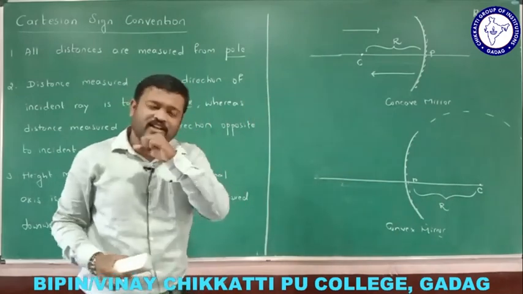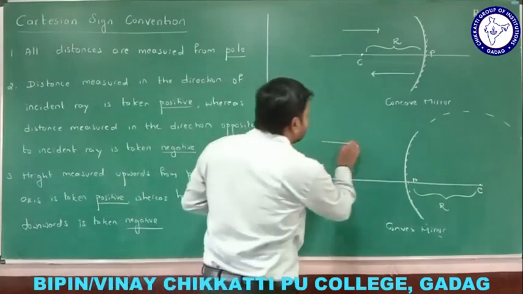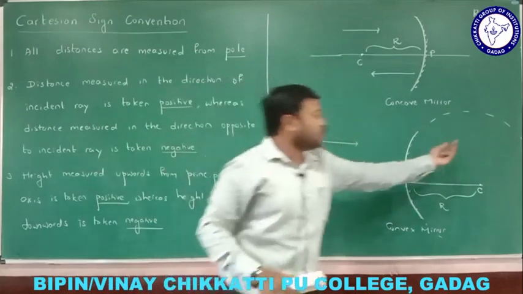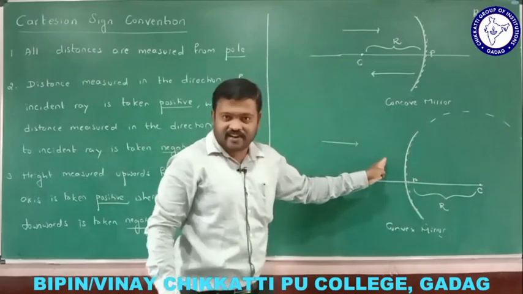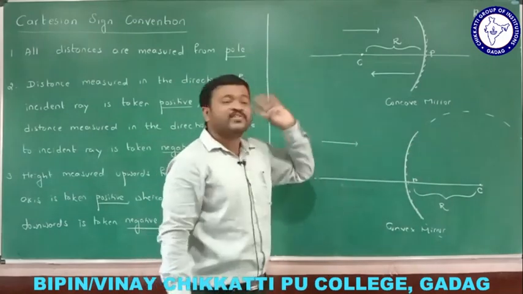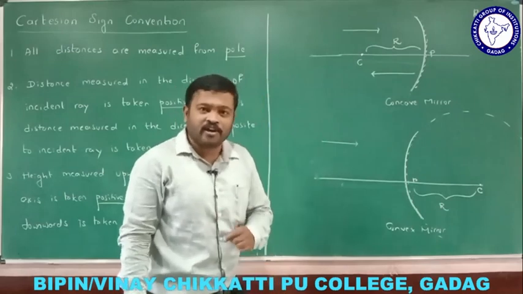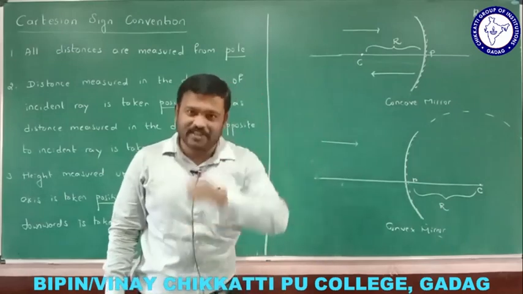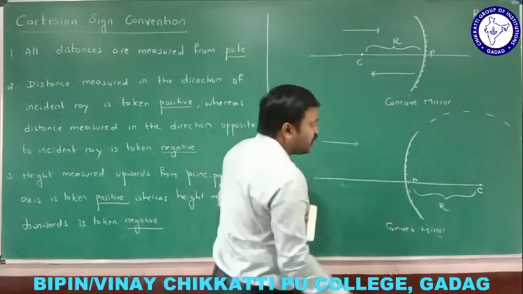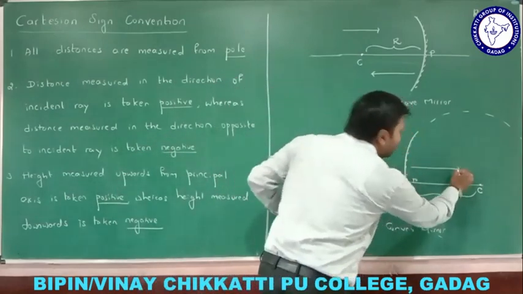Where is the direction of the incident ray? Of course, the direction of the incident ray is in this direction itself. It cannot be in this direction because it is not a silvered surface. The reflecting surface is this side, right? So this is the direction of the incident ray. Now, how to measure the radius of curvature? It is measured from the pole of the mirror. This is the pole.